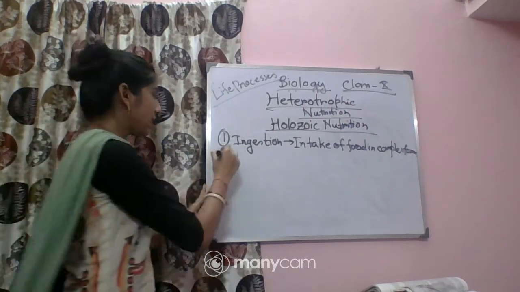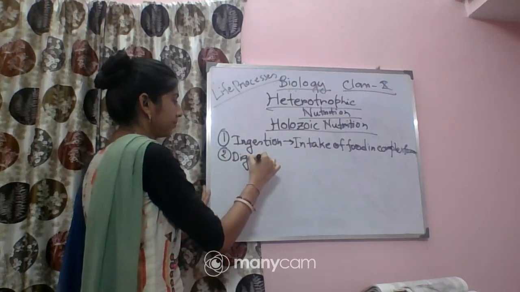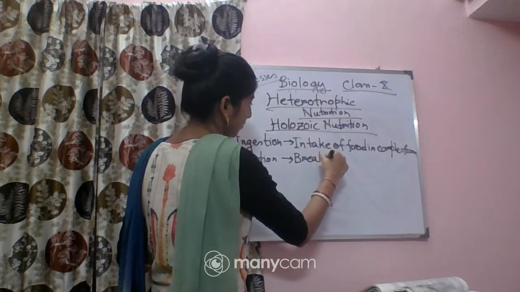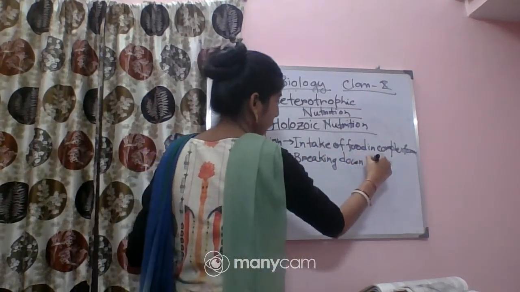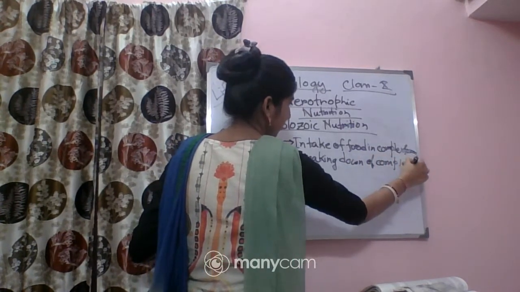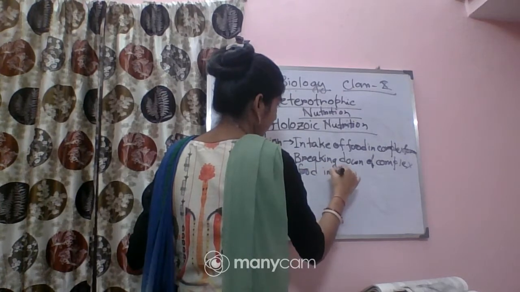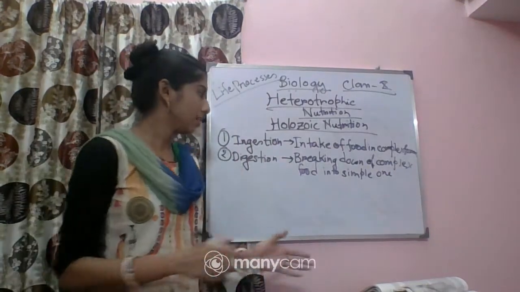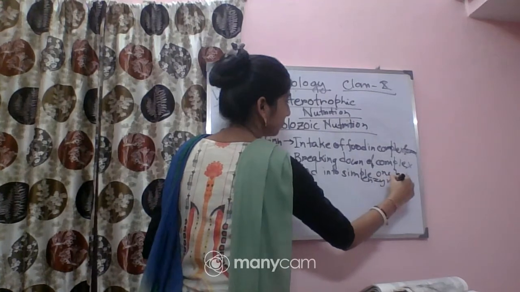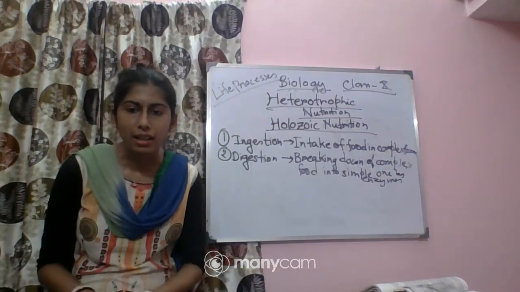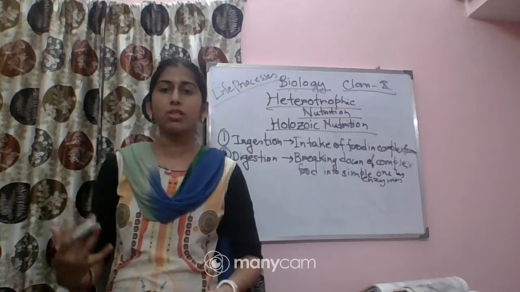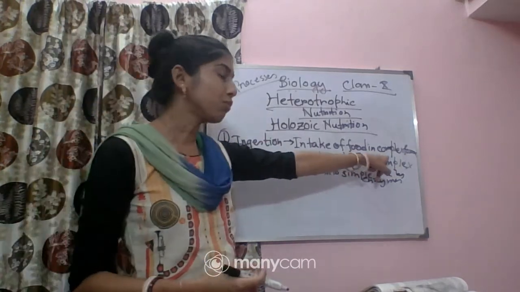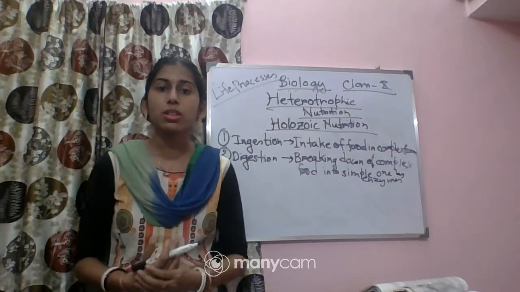So it needs to be converted into a simple form, right? The next step is digestion. Digestion is dependent on enzymes. With the help of the different enzymes present in our body, or in other organisms performing the holozoic mode of nutrition, the complex food that has been taken is converted into simple form.